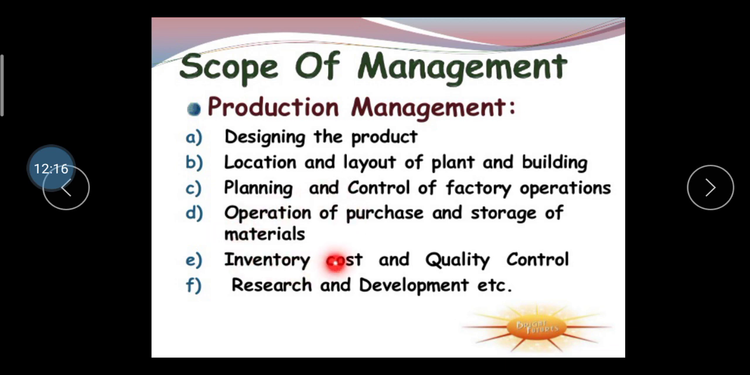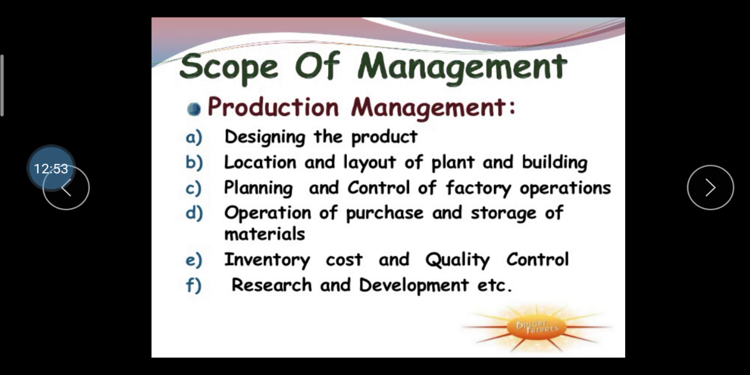Then inventory cost and quality control, they always try to control the inventory cost. Inventory cost means your stock cost, because if in our organization stock is higher and our production is higher, but our sale is not at the standard level, then we have to face a loss. So always try to decrease the inventory cost, meaning stock cost. If our cost is lesser, then our sales are higher and we can get the higher profit. Then research and development, etc.